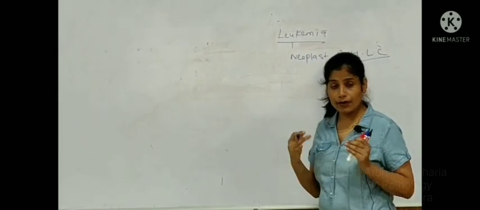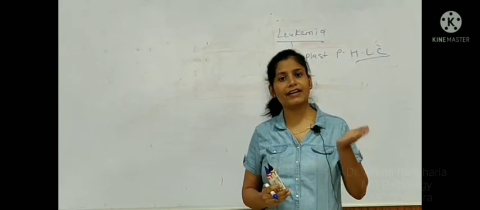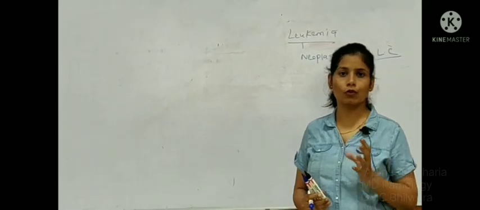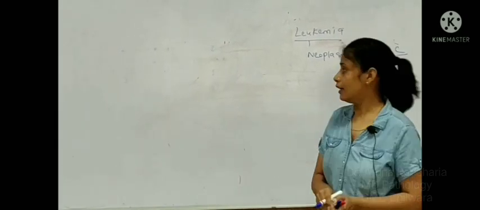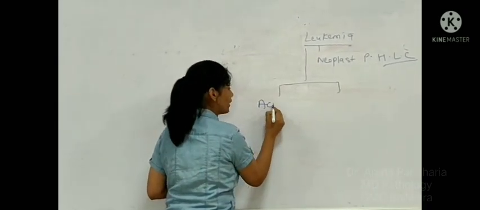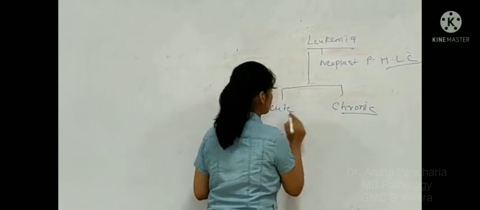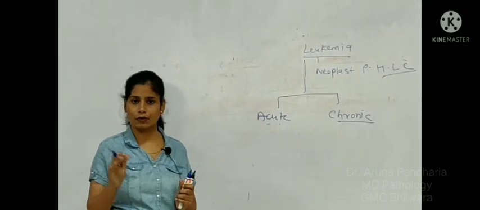Now, in this, what happens? There are genetic events going on, and there is a malignant transformation of the cells. Ultimately, it will give rise to a particular clone, and this clone will transform into its progeny also. Leukemia is of two types: acute leukemia and chronic leukemia. Here, don't get confused by the word acute. Acute means early onset and chronic means late onset.